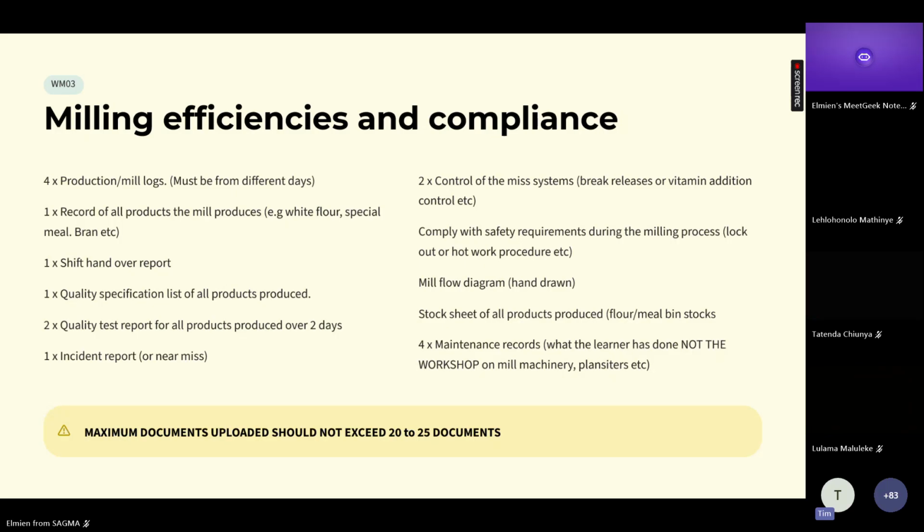1 shift handover report. So when you hand over from 1 shift to another, there has to be a report. It's normally written in a book, what happened on your shift and all the rest of it. Quality specification list for products produced.